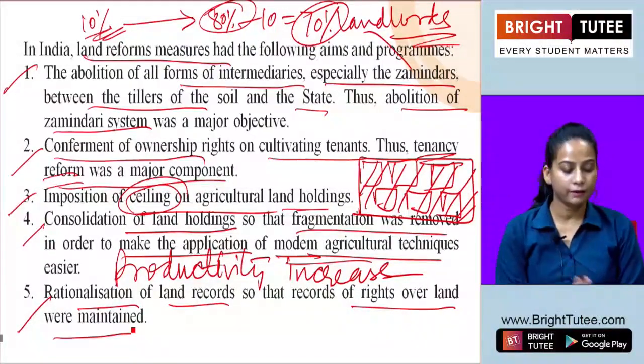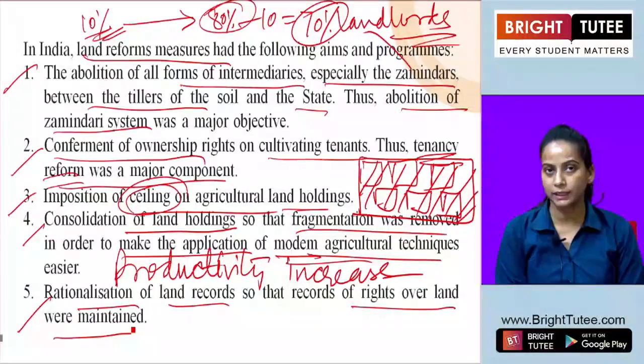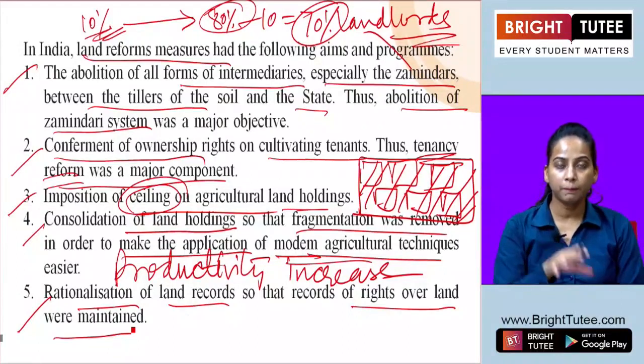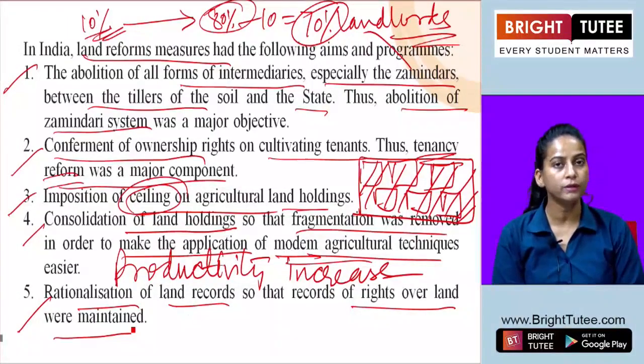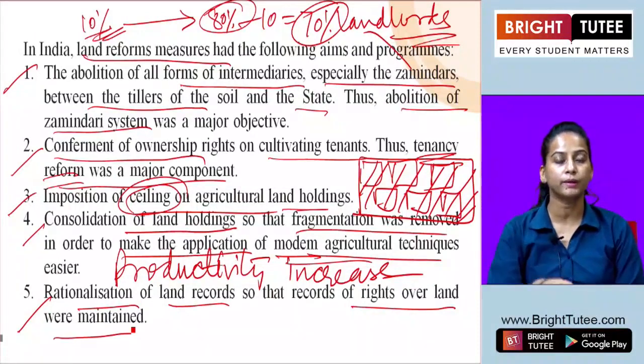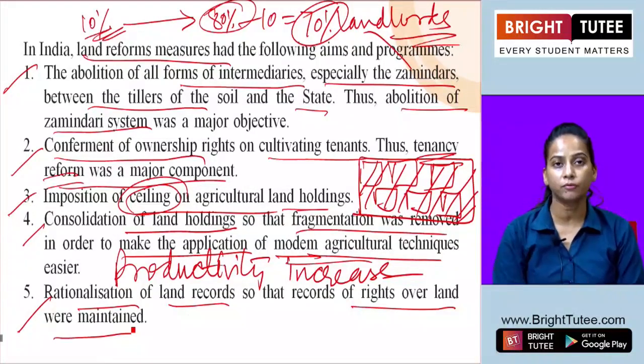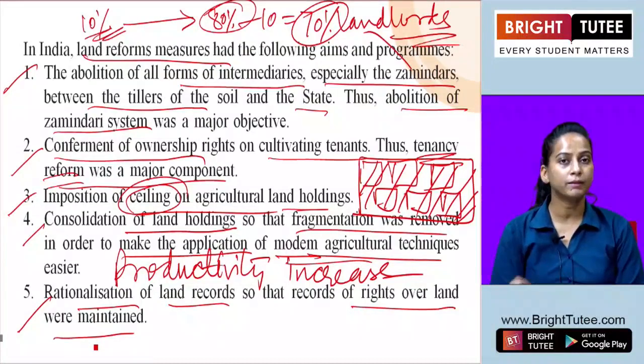If we talk about land reforms, it is a subject of the state, which comes under the control of the state government. That's why we can say that the impact of land reform was not at all uniform, because different states were following different land reforms. In some states it was adopted and in some states it was not. And where it was adopted, we could not say that in all those states the result or the impact was the same. No, one state was different from another based on the outcomes or the consequences of these land reforms.